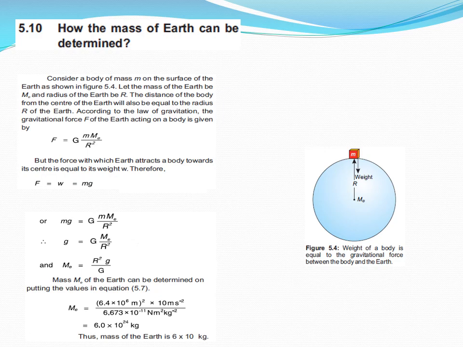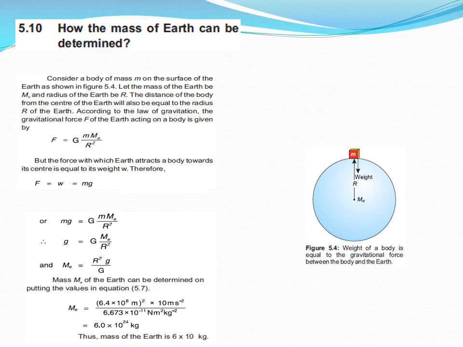But the force with which the Earth attracts a body towards its center is equal to its weight W. Therefore, F equals W equals mg. Now, dear students, equating these two equations, we get mg equals G m me over r square.